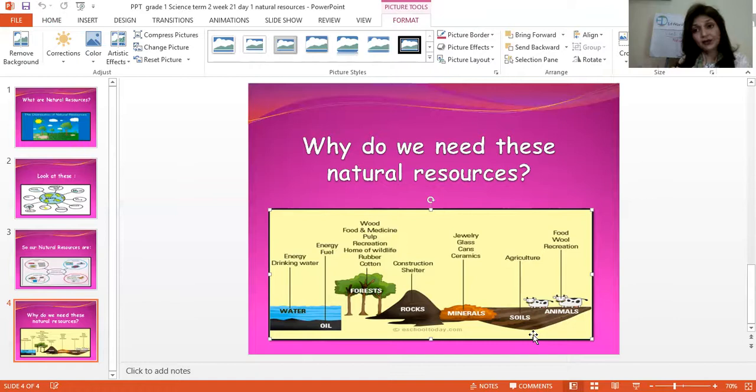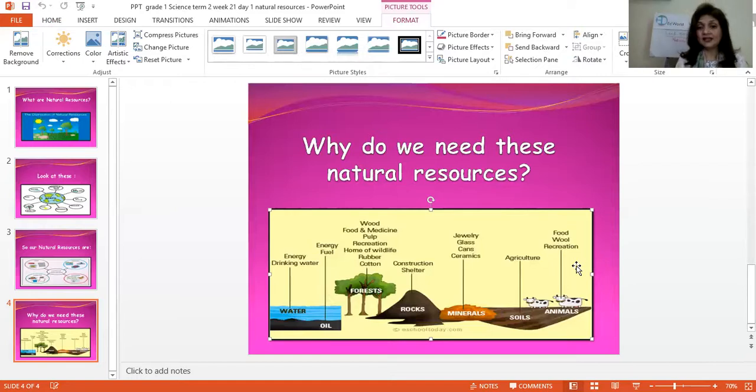And when there is soil, it means that we can have more plants. We can plant more trees. We can plant more different types of plants so that animals can get food, humans can get food. You understand, children? Then we need animals. Why do you need animals? You need animals to eat food. You need animals to make wool for recreation, right?